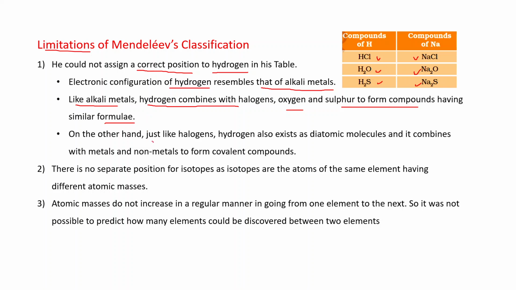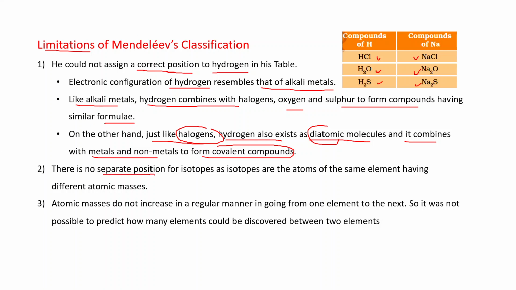On the other hand, just like halogens, hydrogen also exists as diatomic molecules. Halogens means fluorine, chlorine, bromine and iodine, which exist as F2, Cl2, Br2 and I2. In the same way, hydrogen also exists as H2, a diatomic molecule. And it combines with metals and non-metals to form covalent compounds.